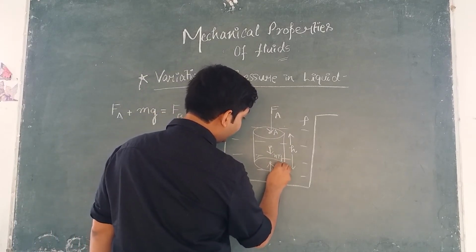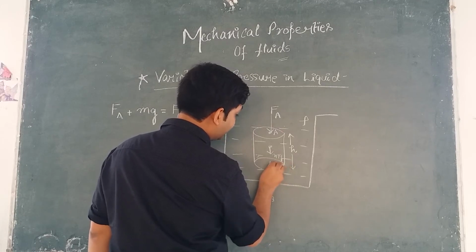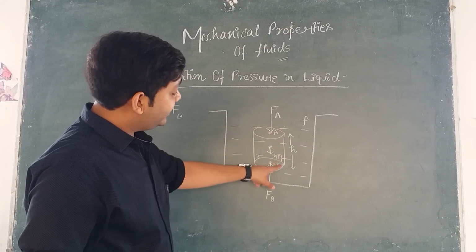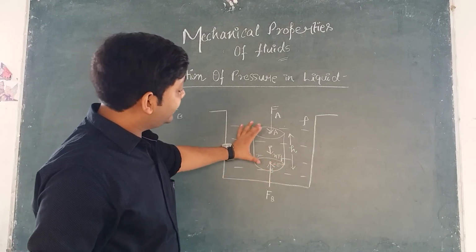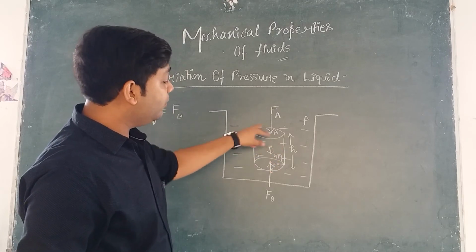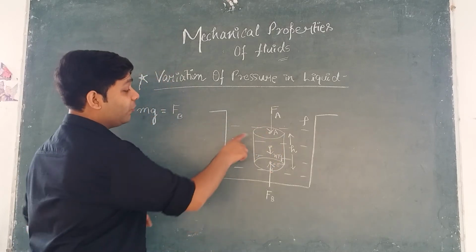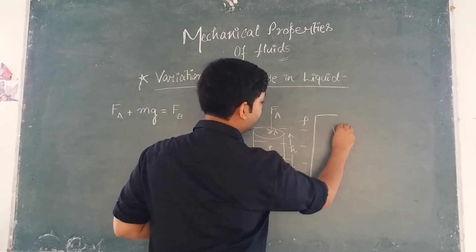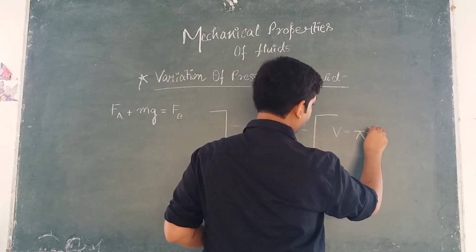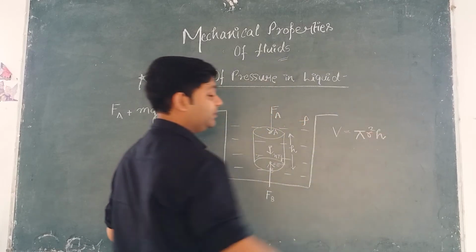ठीक है, ये लिख दे रहा हूं मैं. The radius of this cylinder is r. So we have got the height of the cylinder and this is the radius of the cylinder, and the distance between these two points is h, right? So the volume of the cylinder क्या हो जाएगी? The volume of the cylinder becomes pi r square h. I hope this is clear to you.